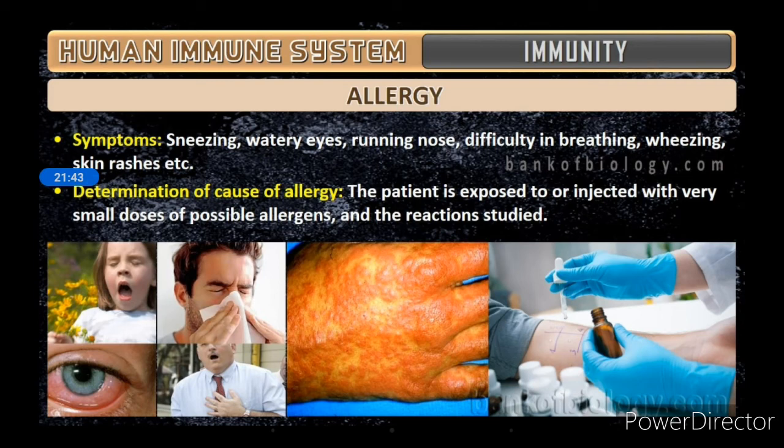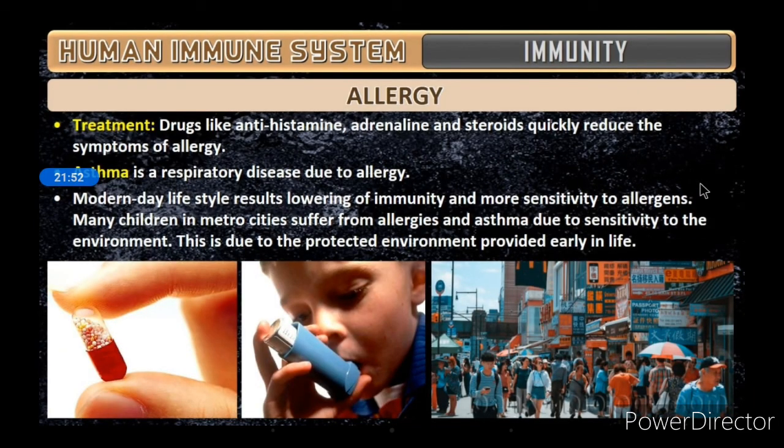If the body starts reacting, they will find out and study the reaction in the body. Then the treatment of allergy: drugs like antihistamines, adrenaline and steroids, which quickly reduce the symptoms of allergy.